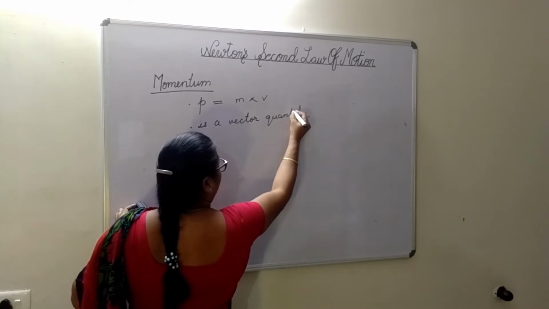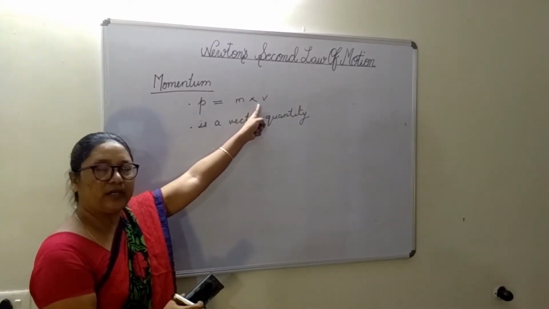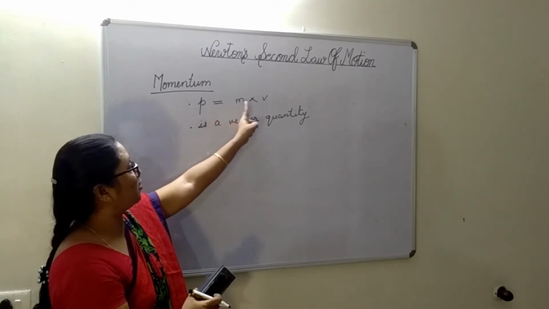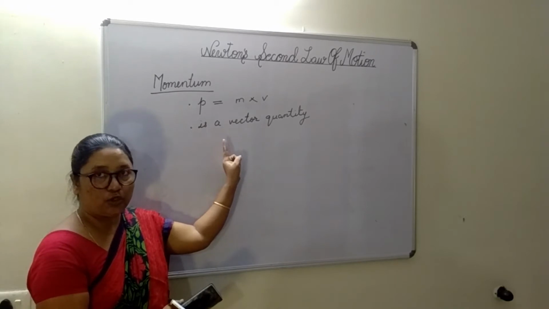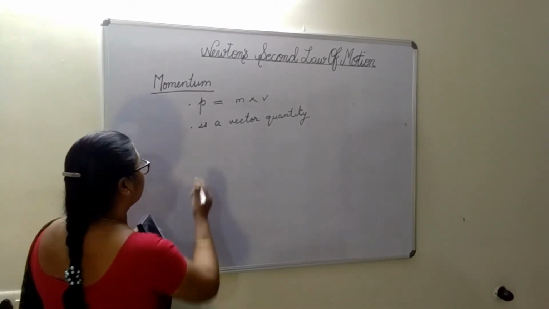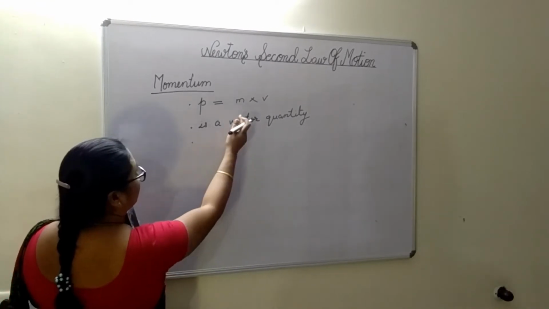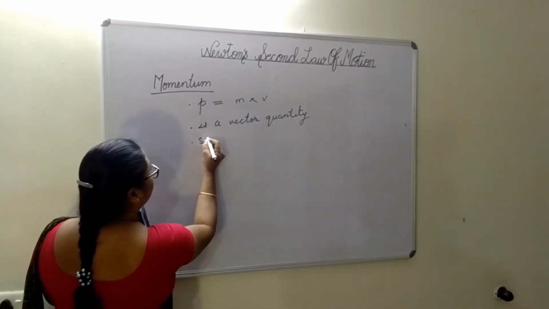Momentum is a vector quantity. Here you see velocity is a vector quantity. So momentum is the product of mass and velocity, and momentum has both magnitude and direction. That's why momentum is a vector quantity. Now next, what can you tell me, what is the SI unit of momentum?